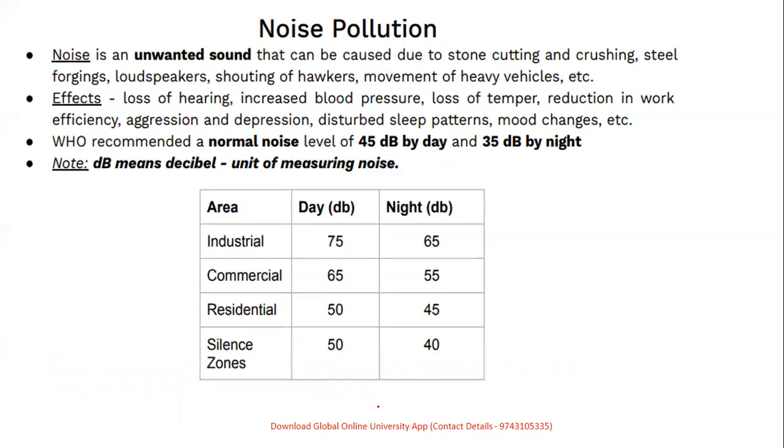So noise pollution, there's a question frequently seen on this. It's an unwanted sound, which leads to noise pollution, which has a huge impact in the form of hearing loss, increased blood pressure, reduction in work efficiency, depression, and disturbed patterns of sleep. The World Health Organization has recommended a normal noise level of 45 decibels by daytime and 35 by night. Many times you get a question on industrial, daytime and nighttime limits.